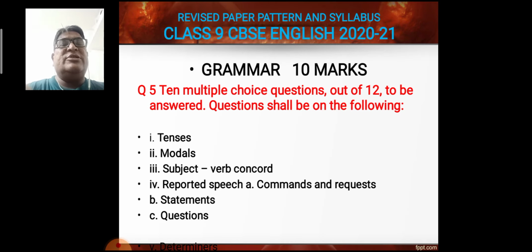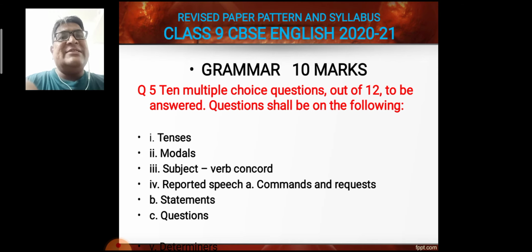In that, questions with a WH word will be there. The questions will be asked with the to be form and students have to practice a lot with that. Modal auxiliaries: there are 9 modal auxiliaries: shall, will, should, would, can, could, may, might and must. Based on that, students have to practice a lot.